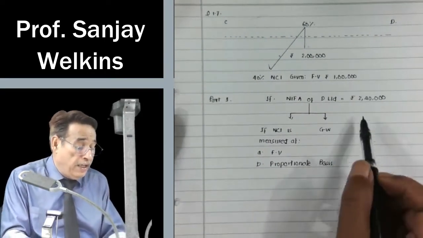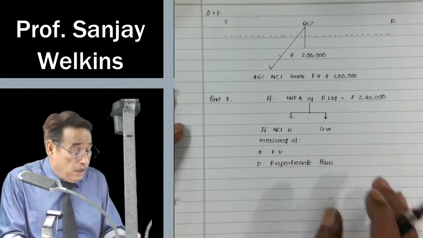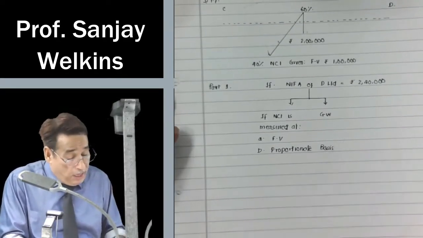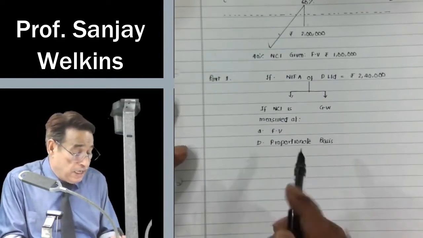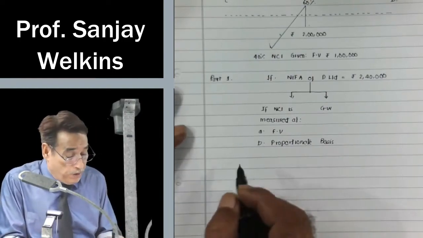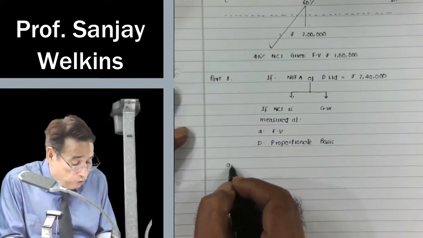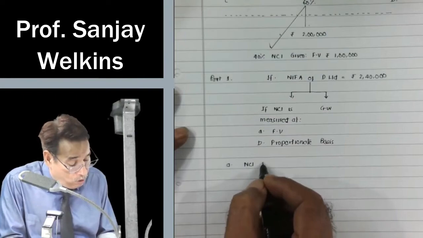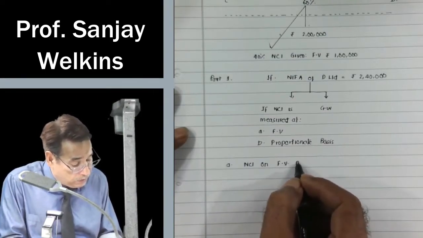So if net identifiable assets of D Limited is equal to 240, in that case you have to compute the amount of goodwill on the basis of NCI being measured at fair value and of course simultaneously on proportionate basis. So part 1, under it we will have first of all solution A, NCI on fair value basis.